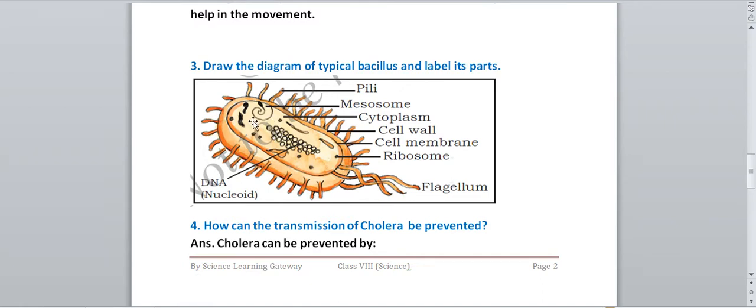The fluid substance which will be present inside the bacteria is called cytoplasm. The first layer is called the cell wall, the second layer is called the cell membrane, and after that the dot-like structure which will be present in the cytoplasm is called the ribosome, which will prepare the protein for the bacteria. So this is the diagram of your bacteria, which you have to practice.